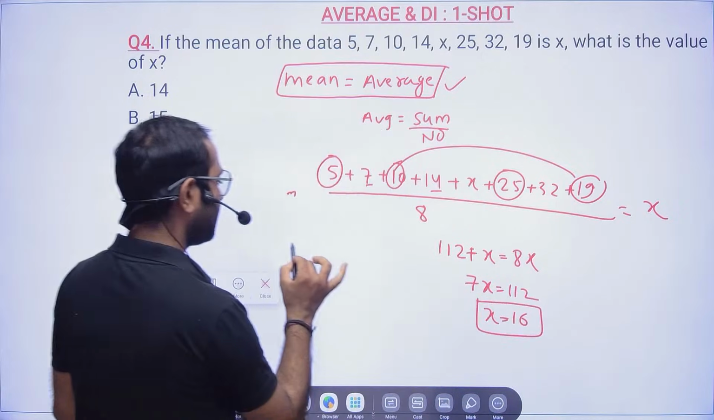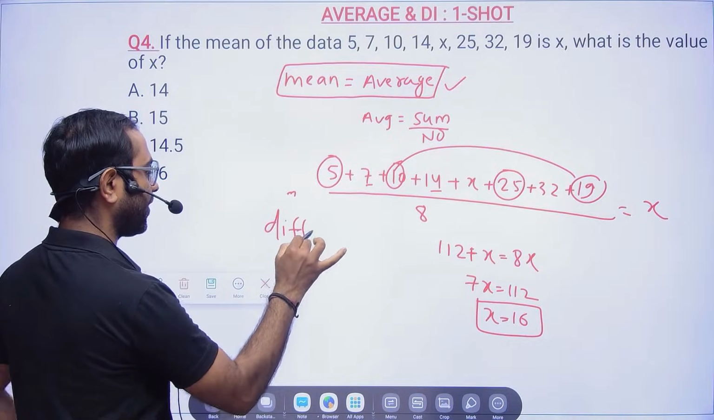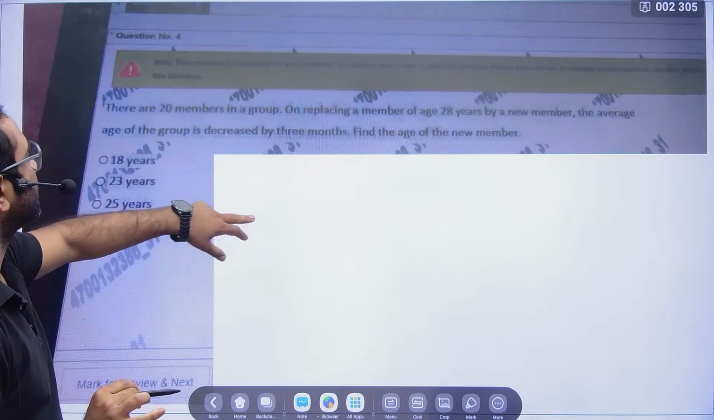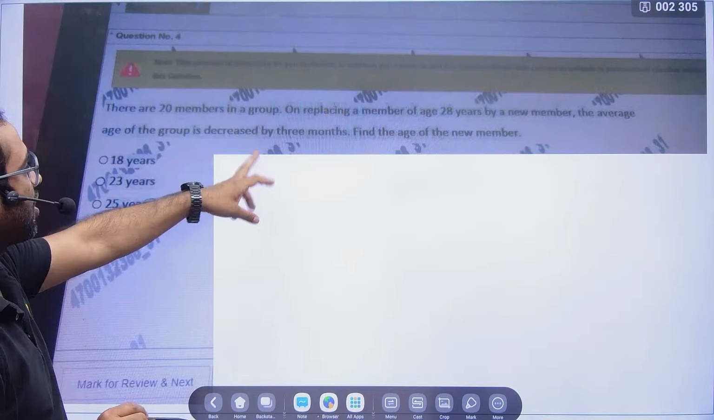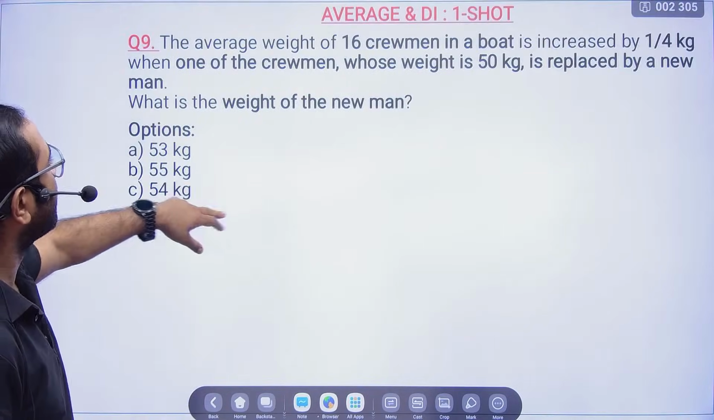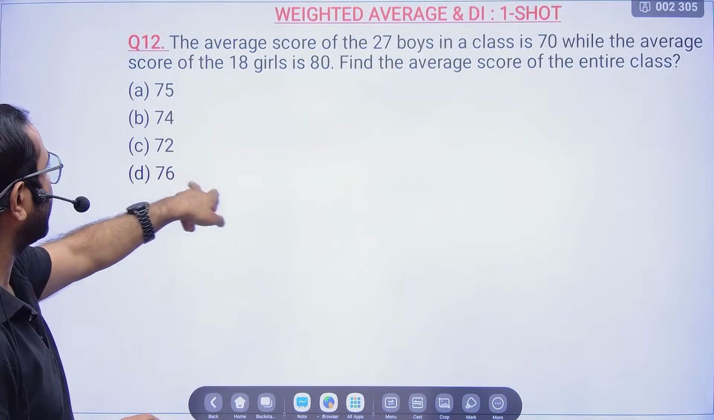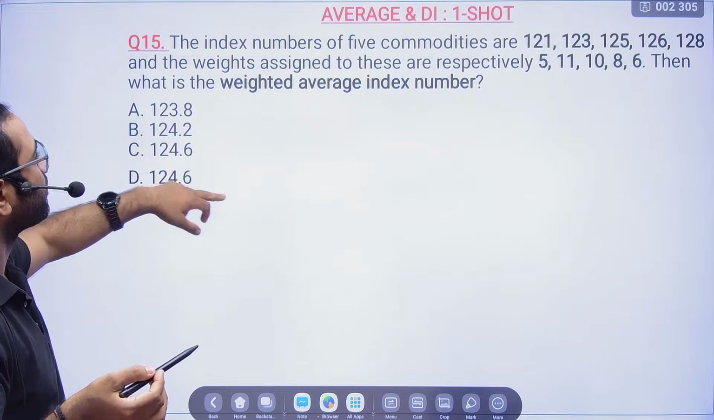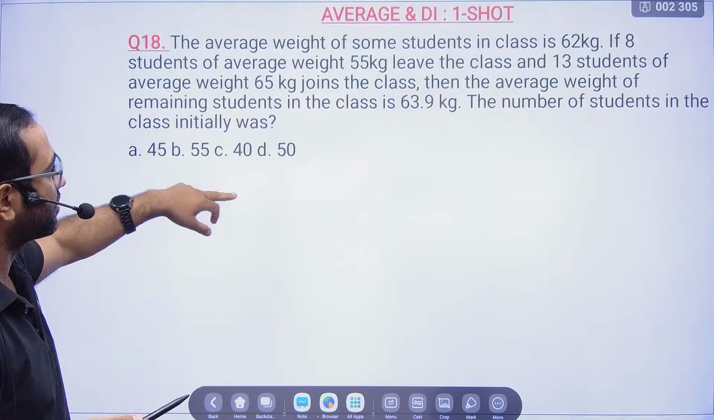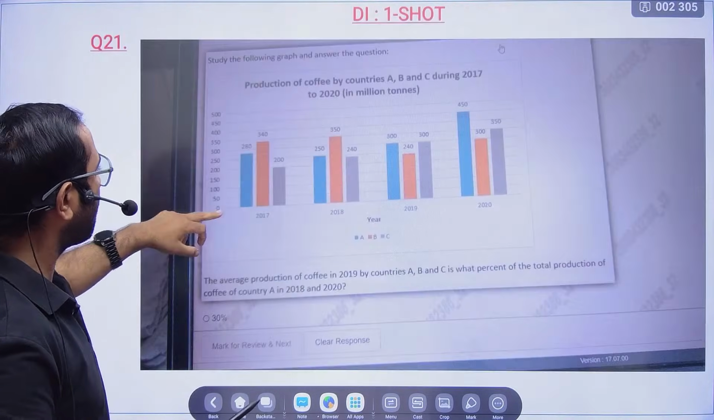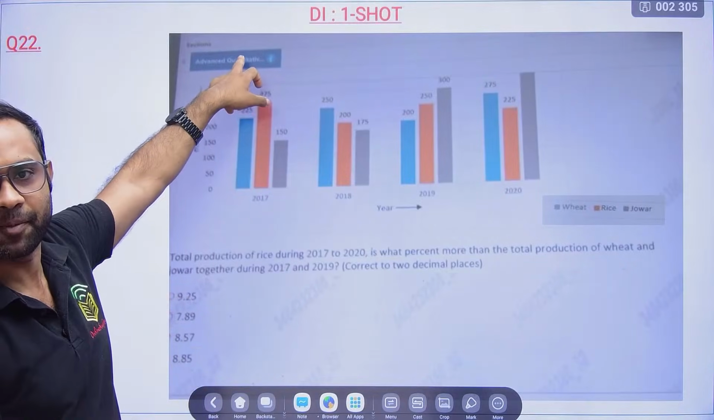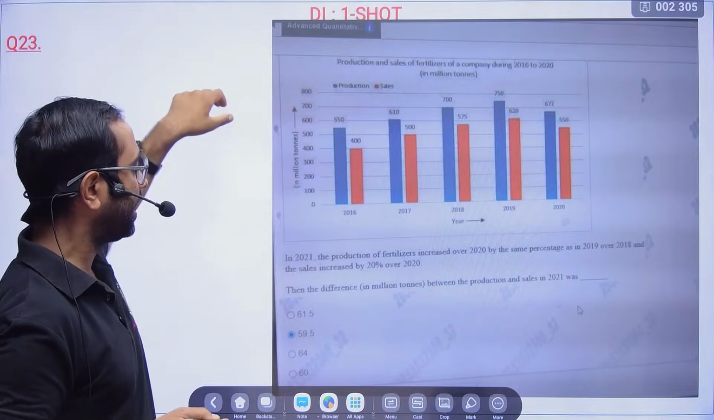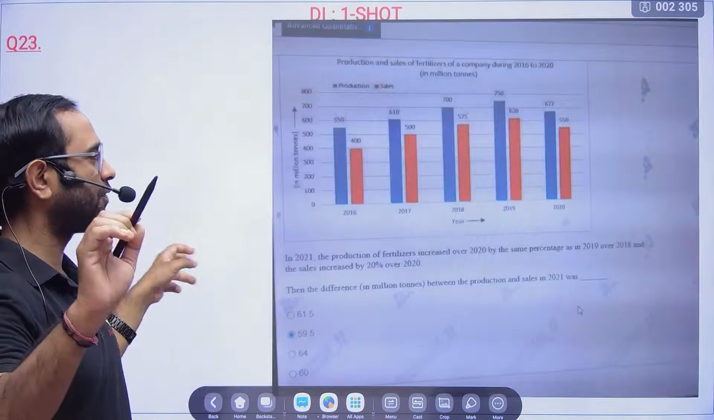Some simple questions. Slowly the questions will start becoming difficult, and the level will become more complicated. We will start solving more TCS problems. You can see all the problems, even average in data interpretation. Slowly you will understand the level of questions TCS asks. This is advanced quantitative aptitude, an advanced section they will be asking. So you will definitely enjoy a lot.